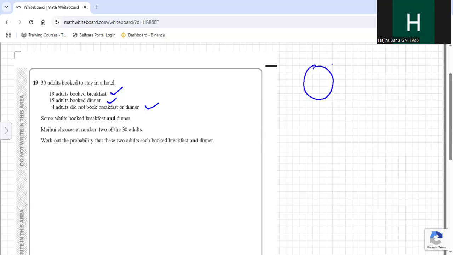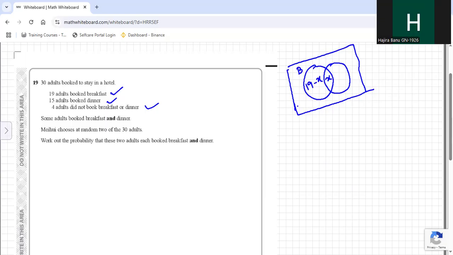So if I draw a Venn diagram to understand the situation in a better way, there are some adults who book both breakfast and dinner. So let me take that as X in the intersection part. There are 19 who booked breakfast, but in this 19, this X is also there. So for only breakfast I will put 19 minus X. Why 19 minus X?